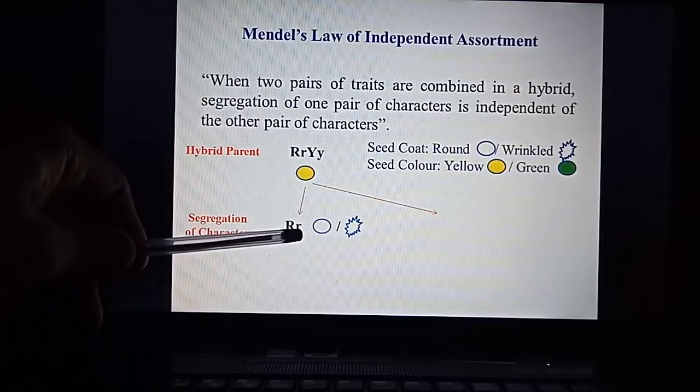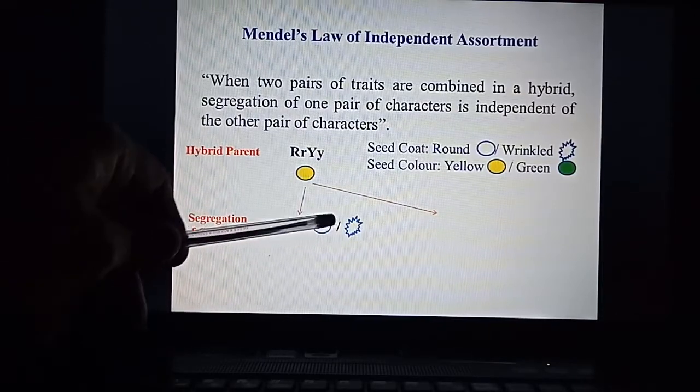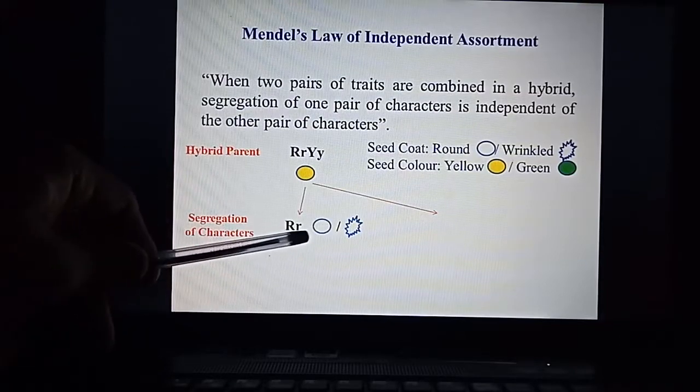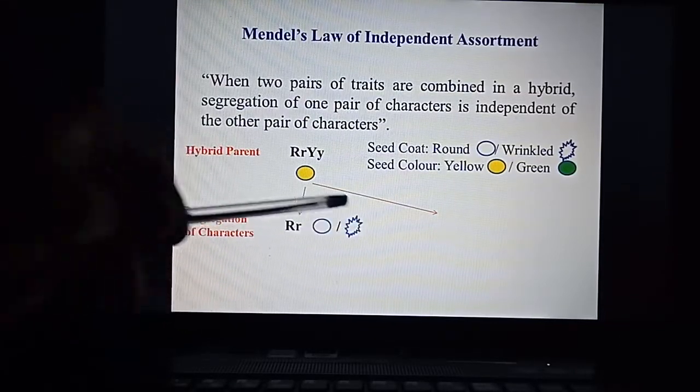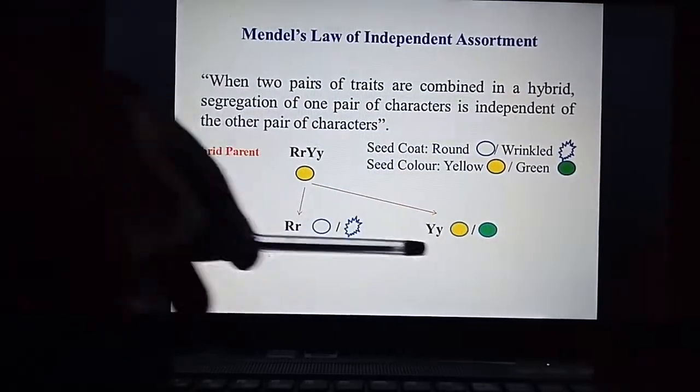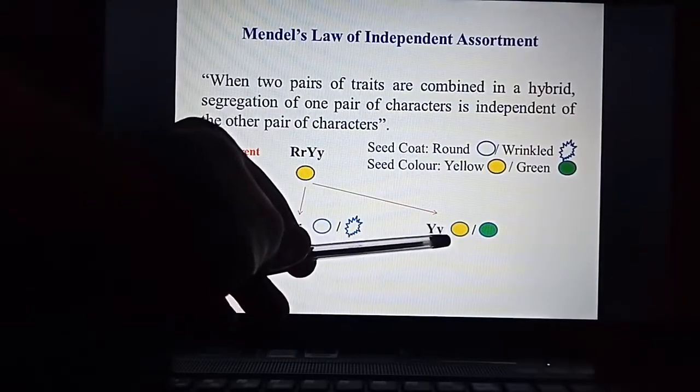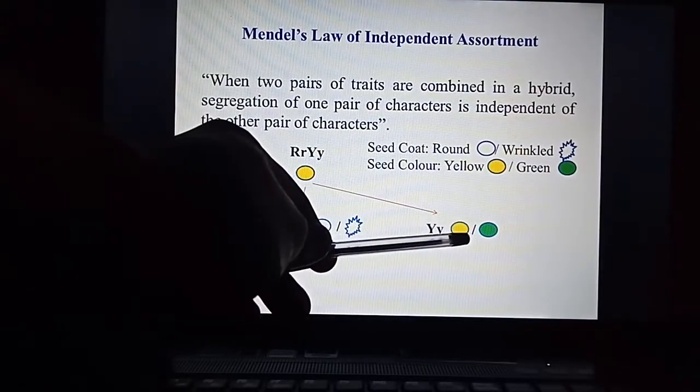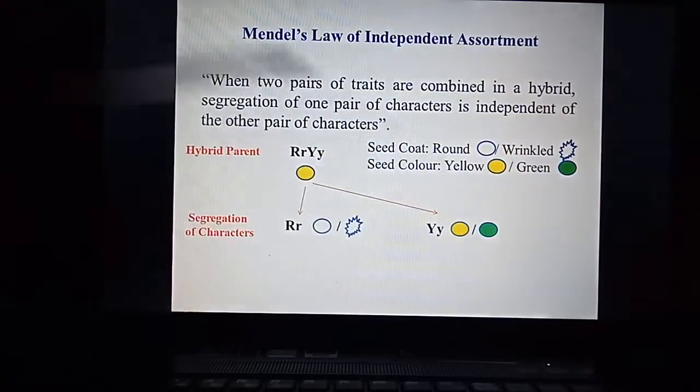Seed coat is capital R and small r. Capital R means round coat and small r means wrinkled coat. Similarly, capital Y and small y are for color. Capital Y is for yellow color and small y is for green color.